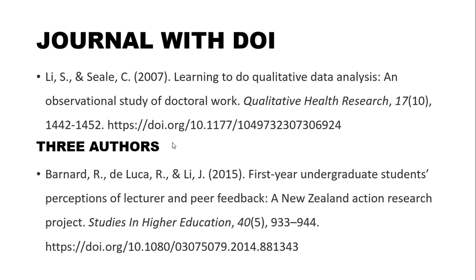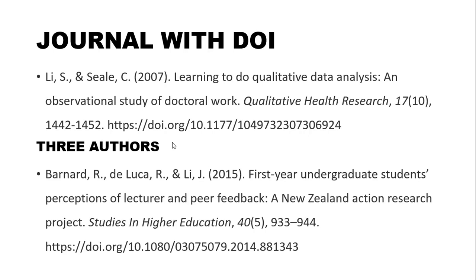So if it is a journal with two authors, you can write like this: write the authors' names, then the year, then the topic, that means the title, then the journal from which you have taken it, that is Qualitative Health Research. Okay, that you have to write in italics. Then the volume and edition, 17th volume, 10th edition, the edition should be in brackets, and then you have to write the page number, put a full stop, then write the DOI.